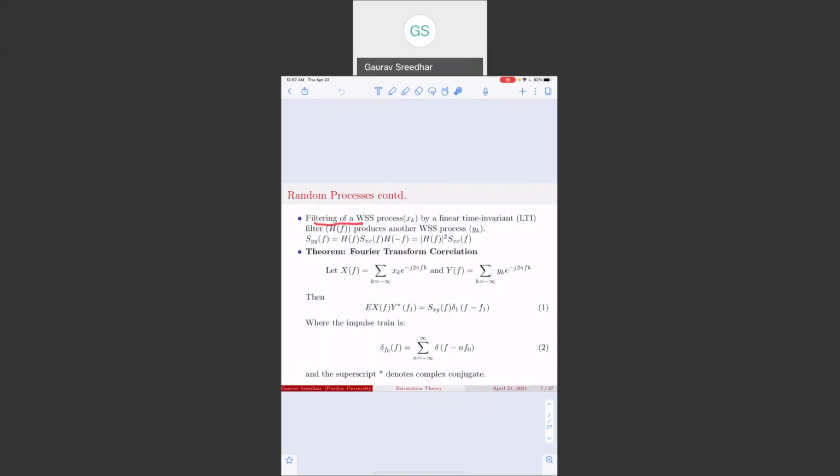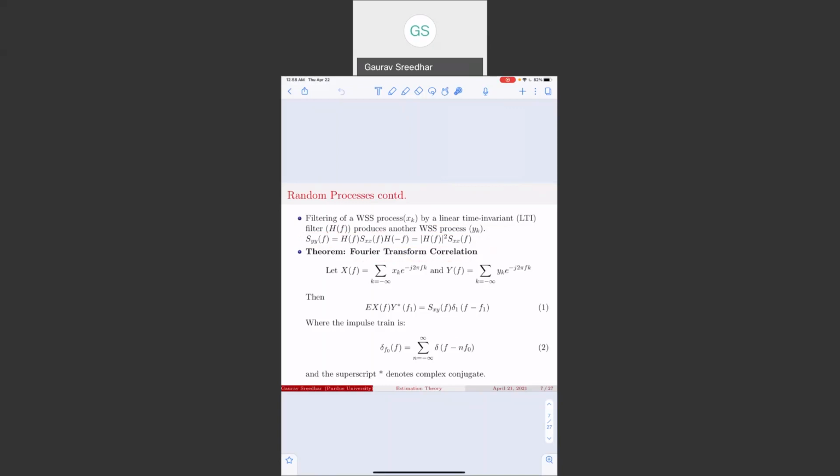Also, filtering of a wide-sense stationary process by a linear time invariant filter of frequency response H(f) produces another wide-sense stationary process y_k, where the power spectral density of the input and the output are related by this equation here. Another theorem is the Fourier transform correlation theorem.